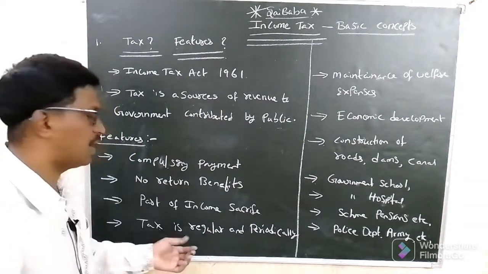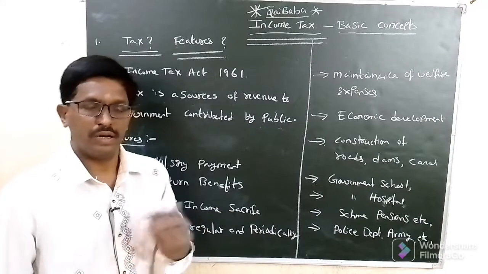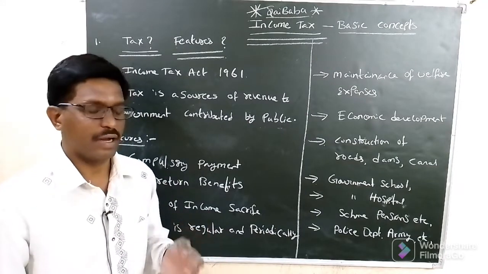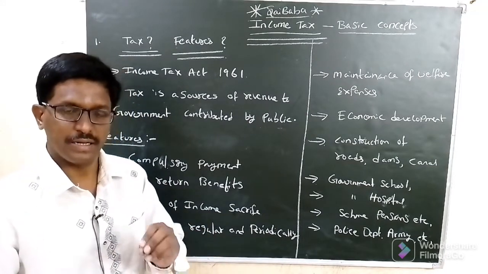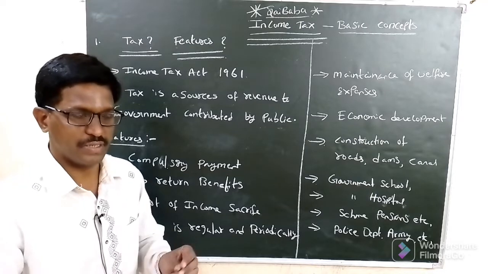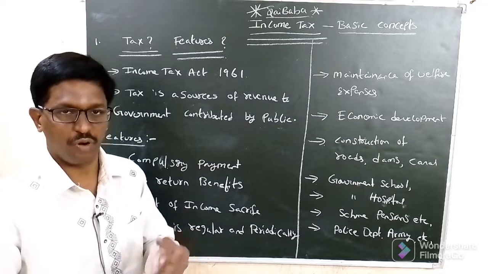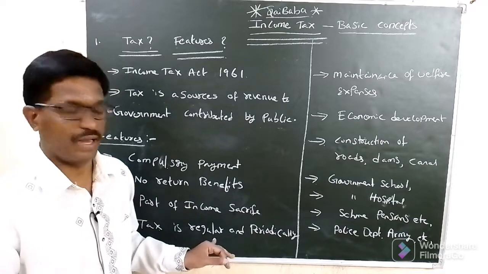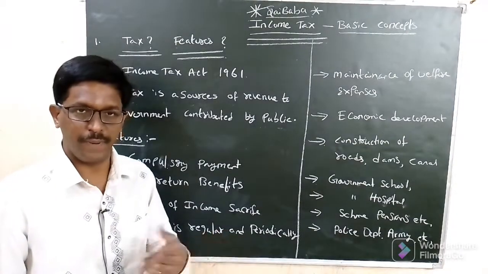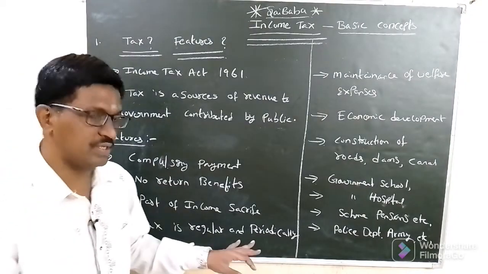Tax is a regular and periodical payment. Taxes are of two types: direct taxes and indirect taxes. Taxes which are regularly paid, like GST, are filed every 3 months, quarterly or half-yearly. Periodical means income tax is paid annually, once in the year.